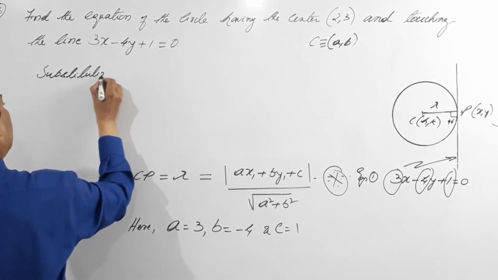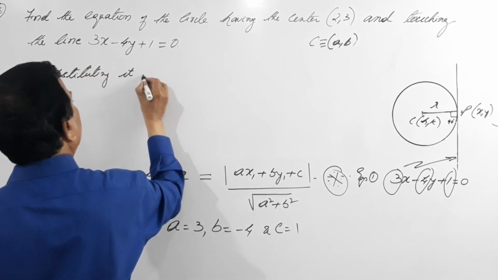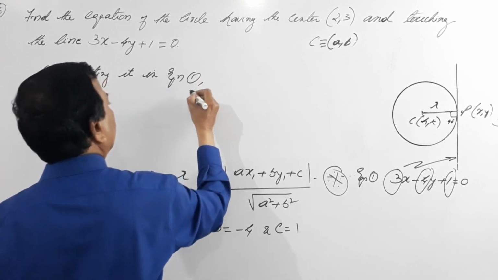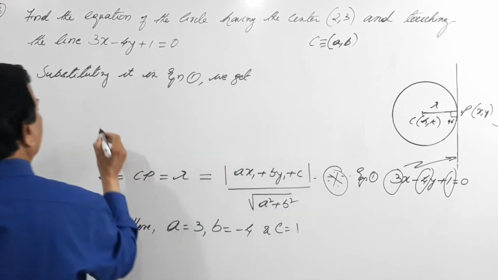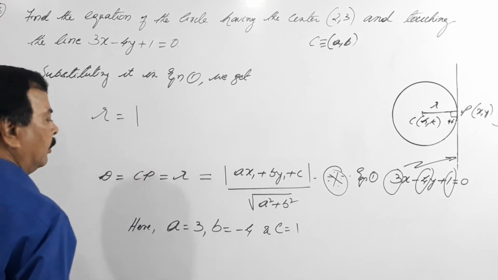Substituting it in equation 1, we get R equals mod of, what is A?